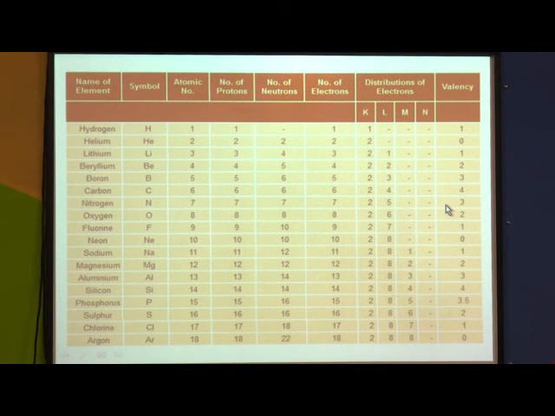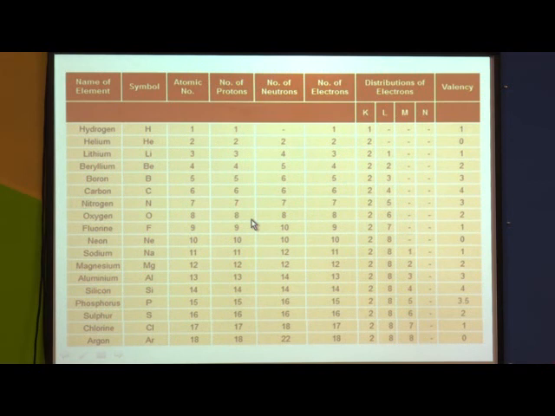Because after 4, when the valence electrons are 5, 6, 7, they try to complete their octet. Here there are 5 electrons in its outermost shell, so it is short of 3 electrons to complete the octet. That is why the valency is 3. In the same way, oxygen's atomic number is 8.